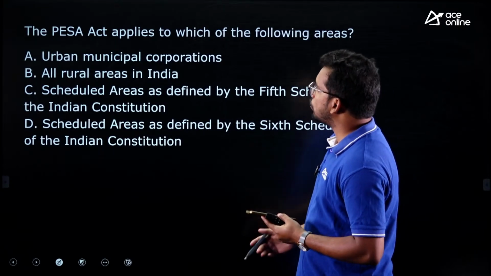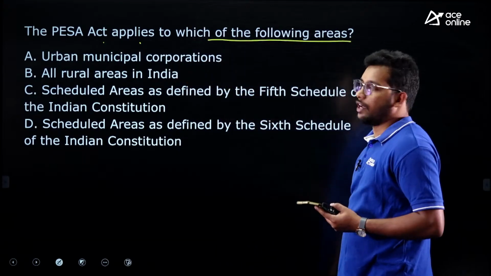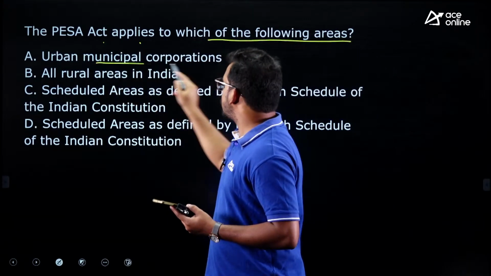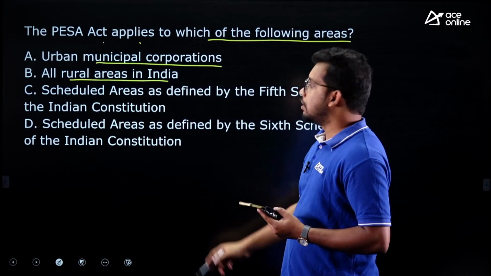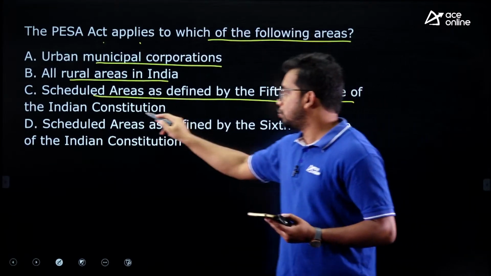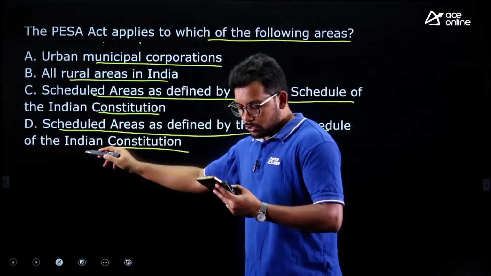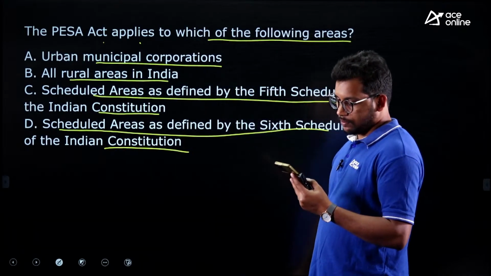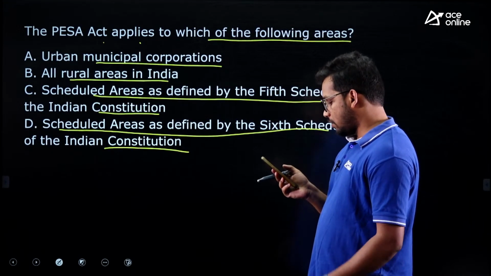Last question for today: the PESA Act applies to which of the following areas? Urban municipal corporations, all rural areas in India, scheduled areas as defined by the Fifth Schedule of the Indian Constitution, or scheduled areas as defined by the Sixth Schedule. Yes, the fourth is B, correct, Ranjan, Malini.